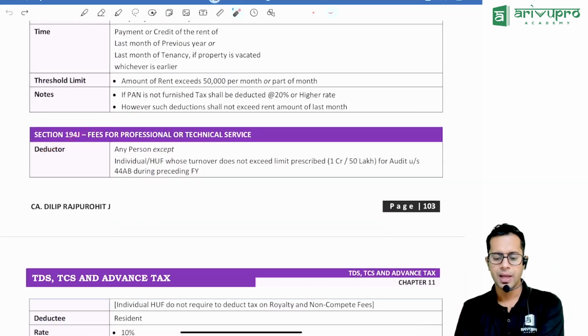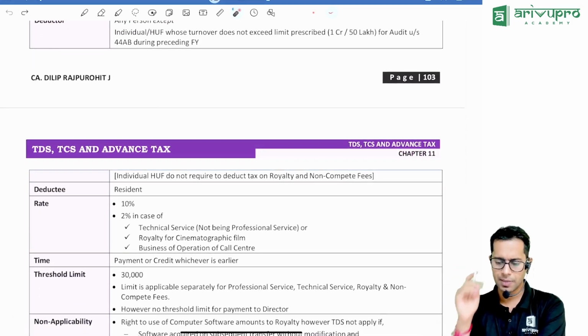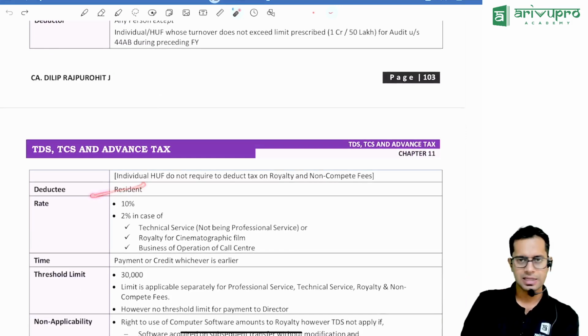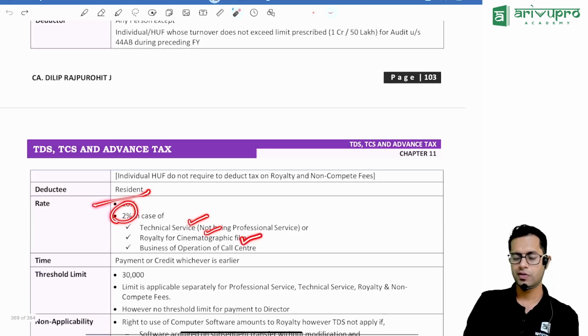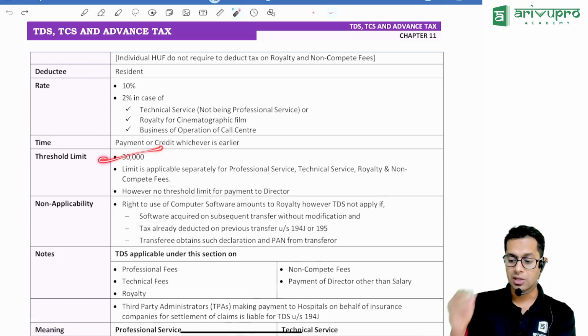194J, important section. Deductor can be individual or HUF whose books of accounts are subject to audit, or any other person. Deductee is a resident assessee. 10% TDS is required to be deducted under 194J, and the rate will be 2% in case you are making payment for technical services, royalty of cinematographic films, or for call centers. And the limit over here is 30,000. 30,000 is for each payment.